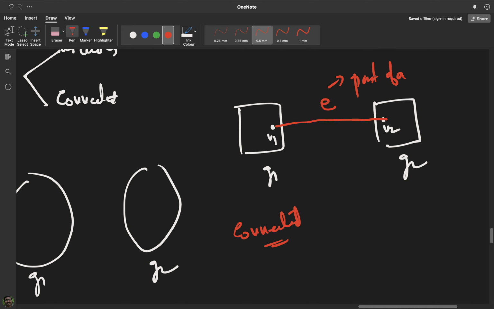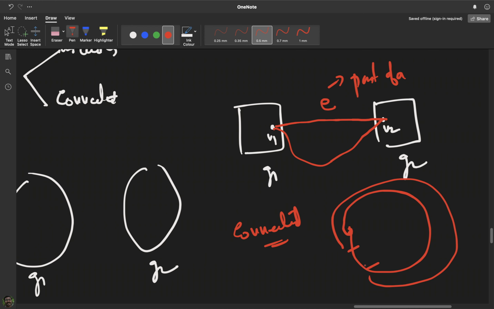E will become part of a circuit only if there is some other path from V1 to V2, because deletion of the edge would still leave the graph connected. That's the meaning of a circuit: for any two vertices in a circuit, if I delete one portion, I can still go through the other way between the vertices.